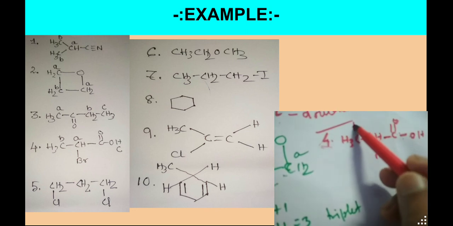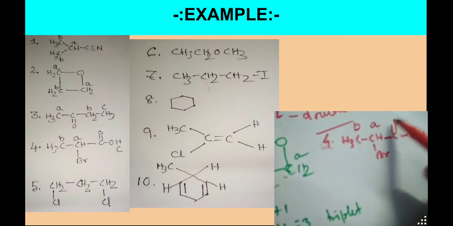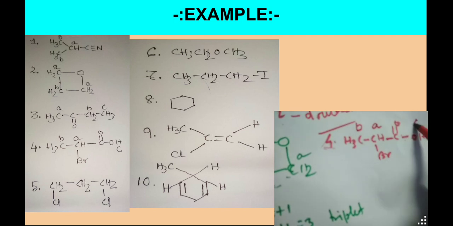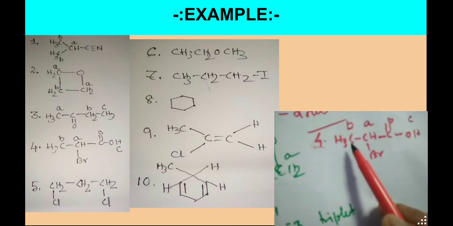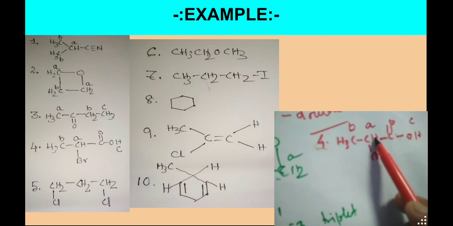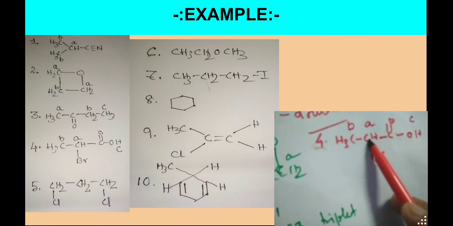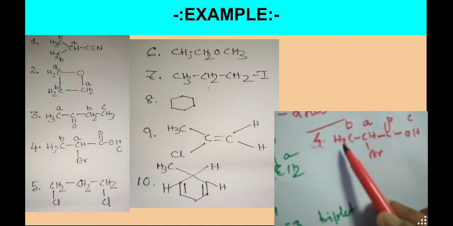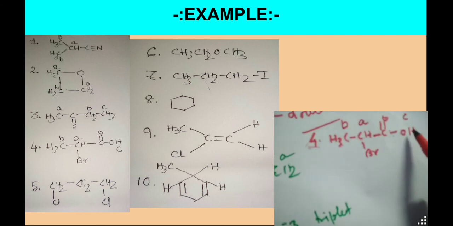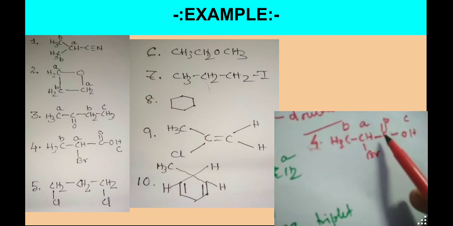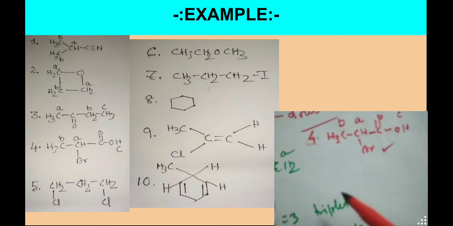This one is called B, this one is A, this is called C, as we already named it, so I will not change it. For B the neighboring proton is 1, so doublet. For A we got 3 neighboring protons, so quartet, 3 plus 1. For C there is no neighboring proton, singlet. So that is for 4.